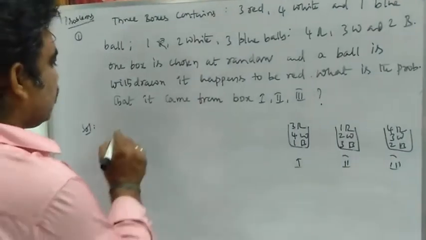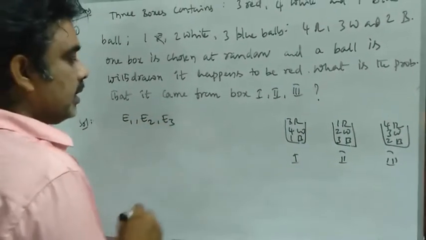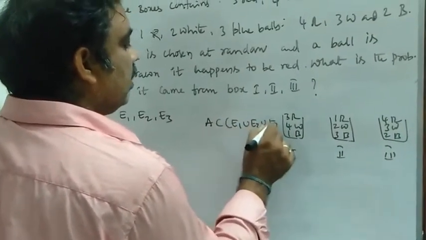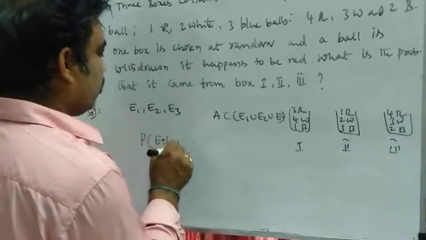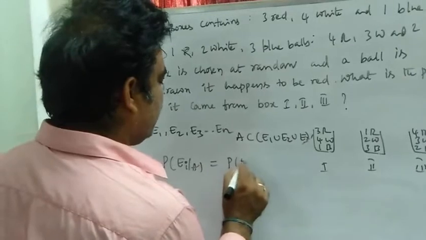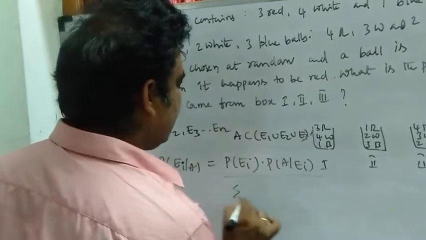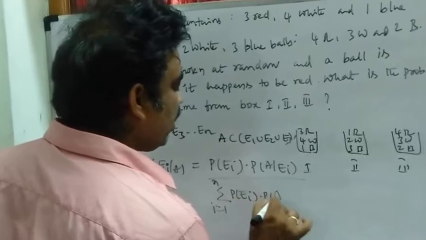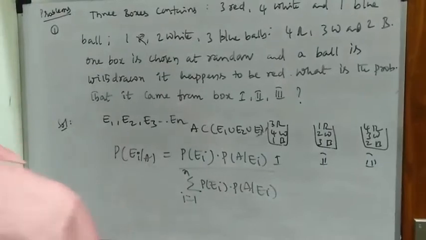So what is Bayes' theorem? Suppose there are 3 events E1, E2, E3, and A is a sub-event of E1 union E2 union E3. Then P of Ei given A is P of Ei into P of A given Ei by summation i equals 1 to n P of Ei into P of A given Ei. This is the statement of Bayes' theorem.